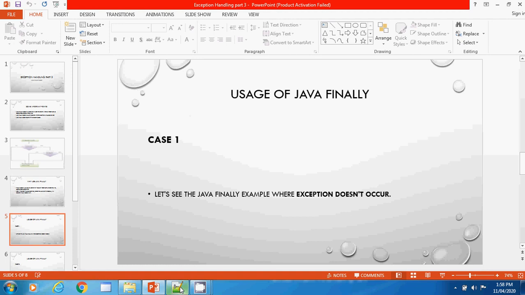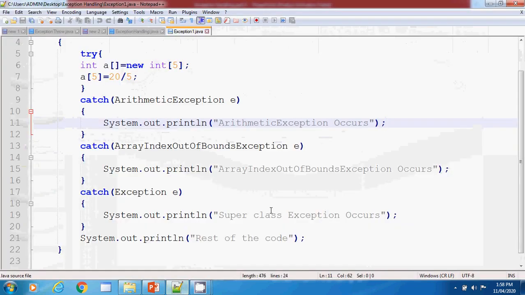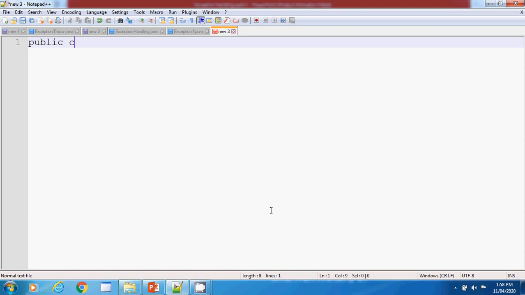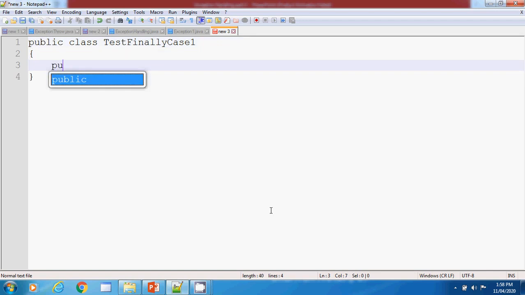So I am opening my notepad. Inside this I am creating my class. Yes, FinallyCase1 is my class name. Inside this I am writing my main method.